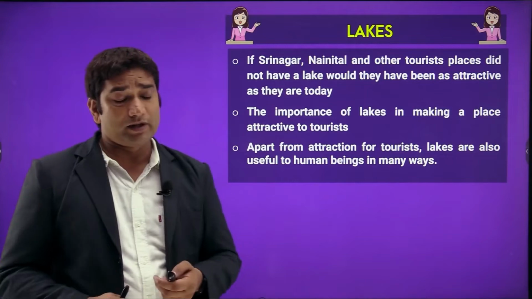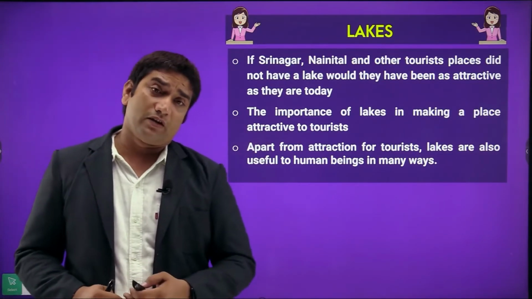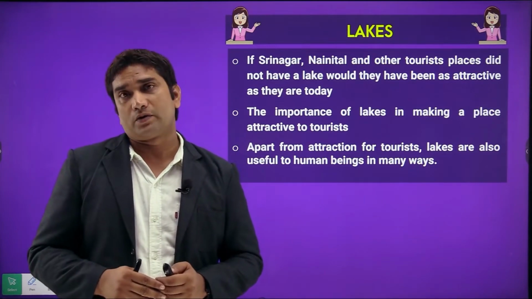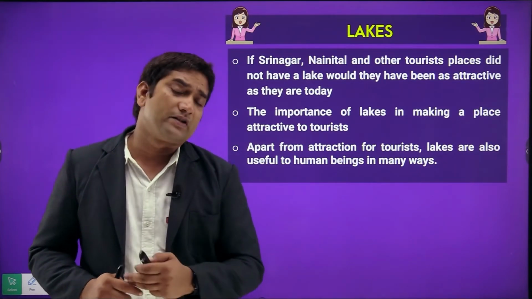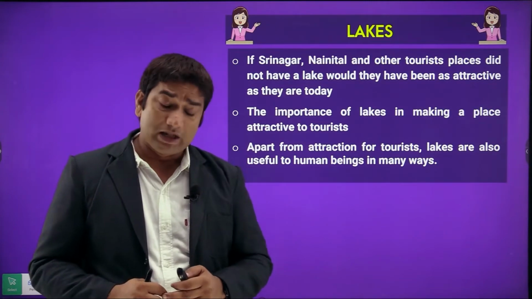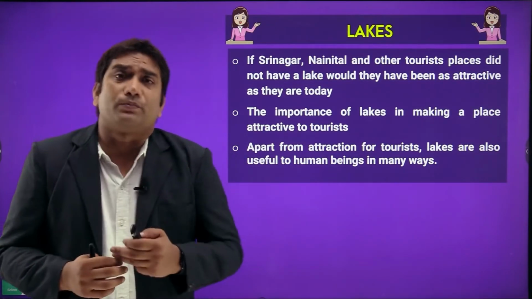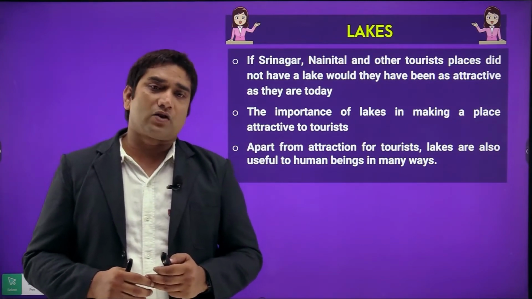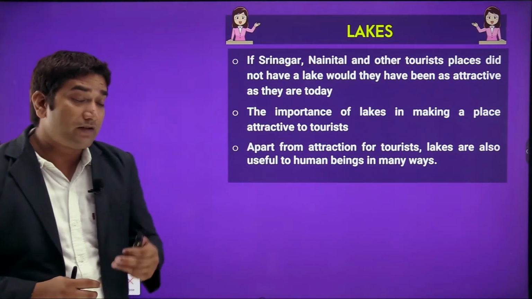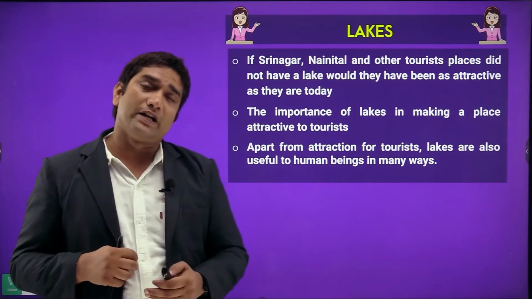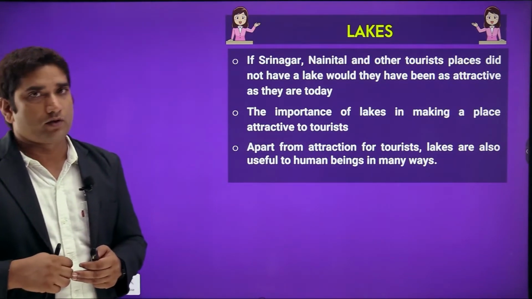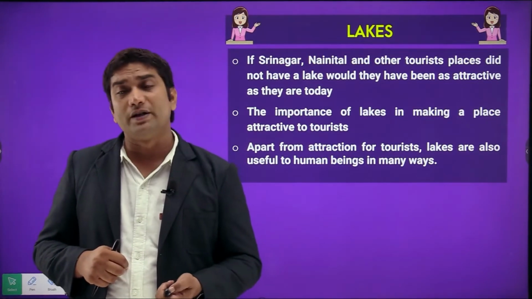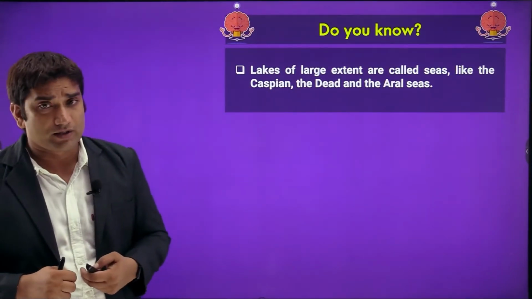So lakes play a very important role in Srinagar and Nainital; they are basically tourist hubs in hilly regions, and these regions also have important lakes. These are attractive places for tourism. Apart from attracting tourists, lakes are also useful for human beings in many ways. We can use the water for irrigation and for domestic purposes. So they help human beings in many ways, not only for tourism activities.